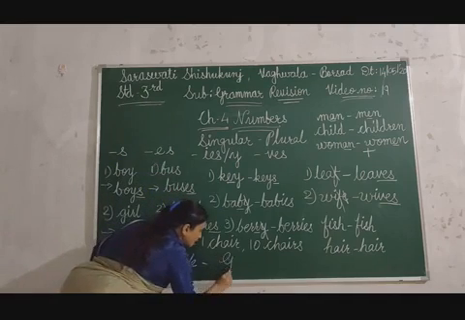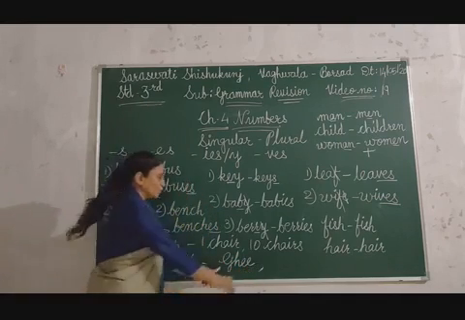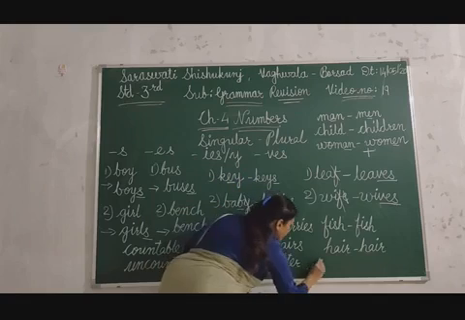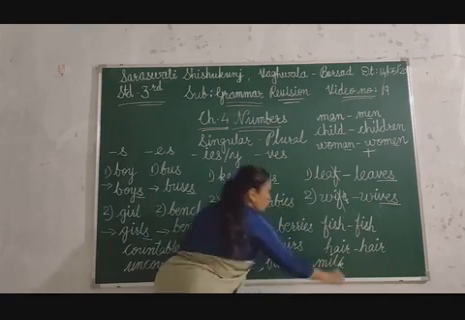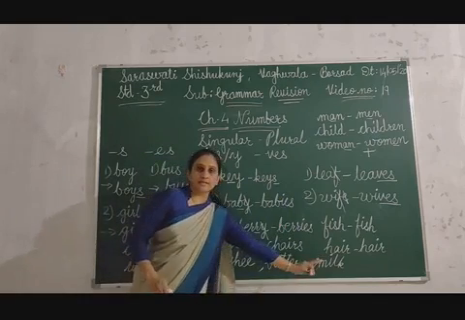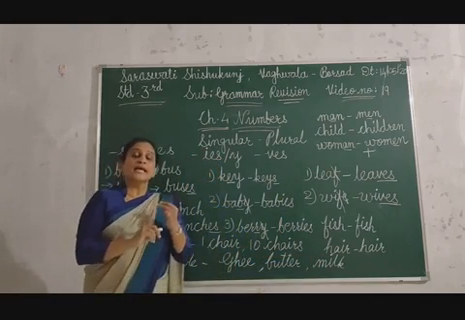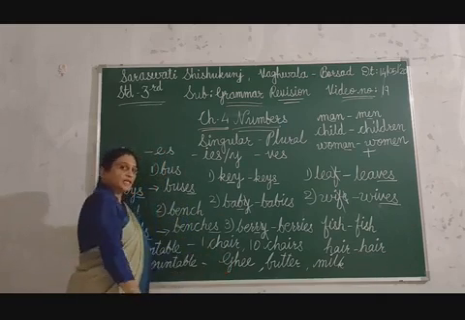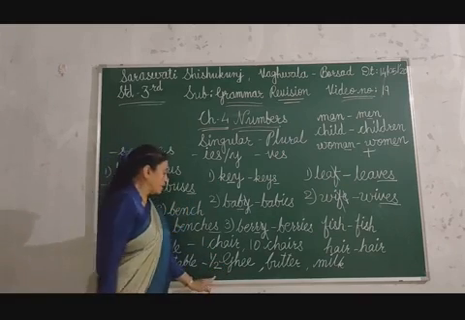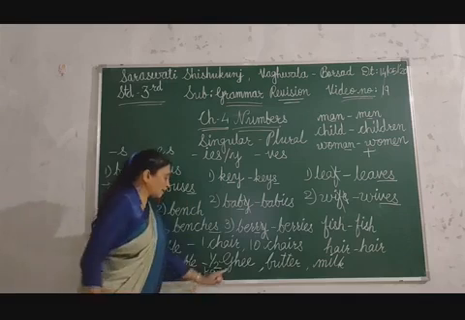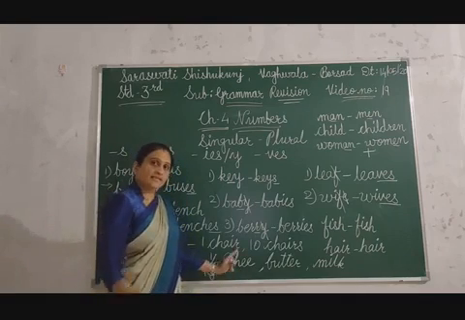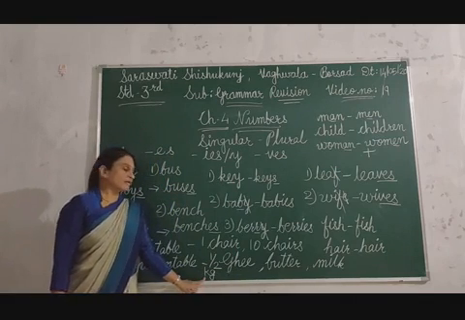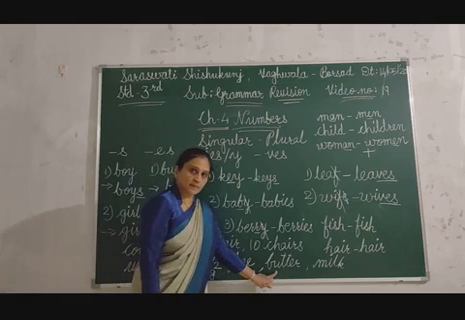Can you count ghee? No. Can you count butter? No. Can you count milk? No. So these are uncountable. You have to count by measure: kilogram, milliliter, liter. For ghee, suppose you want to take ghee, you will say half kg ghee. This is uncountable. That is why you have to measure by kilogram, milligram, liter. Butter also, you will say this way.